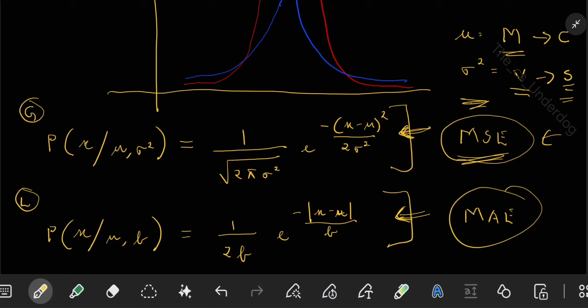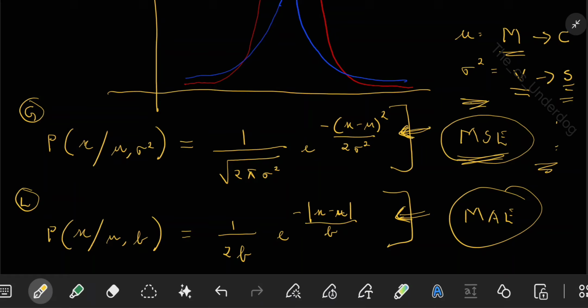For now, understand that if you take independent and identically distributed random variables, irrespective of the initial distribution, the final distribution will always come out to be Gaussian.